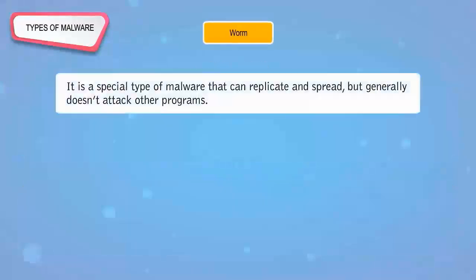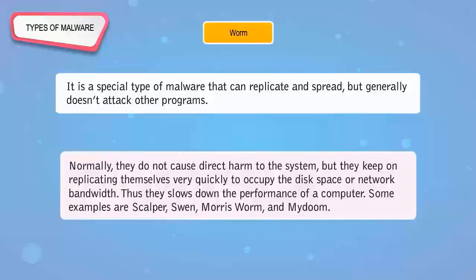Worm. It is a special type of malware that can replicate and spread, but generally doesn't attack other programs. Normally, they do not cause direct harm to the system, but they keep on replicating themselves very quickly to occupy the disk space or network bandwidth. Thus, they slow down the performance of a computer. Some examples are Scalper, Swen, Morris Worm, and MyDoom.